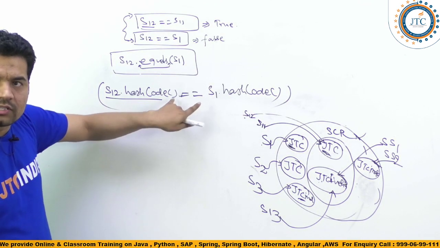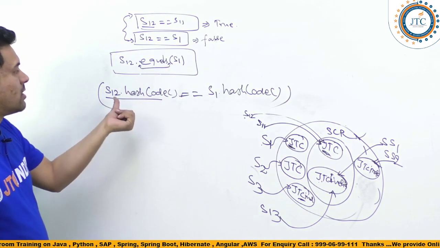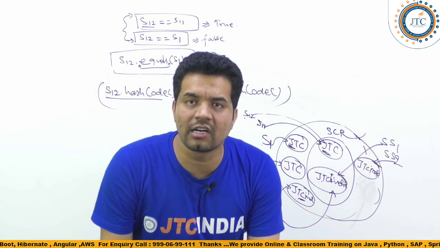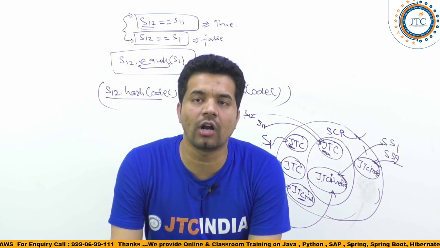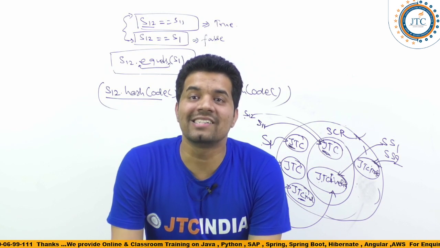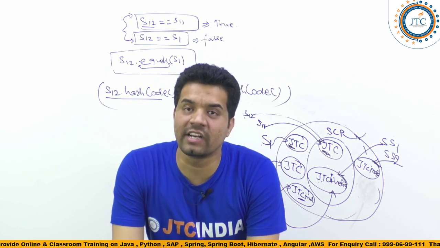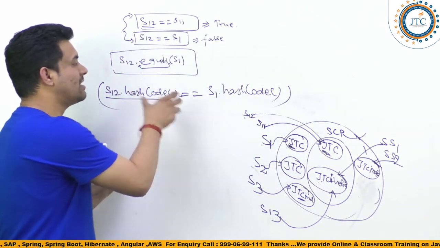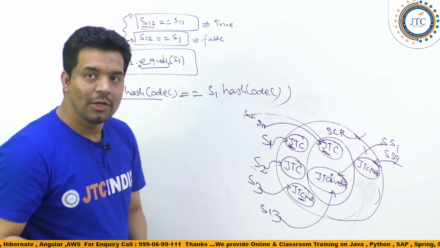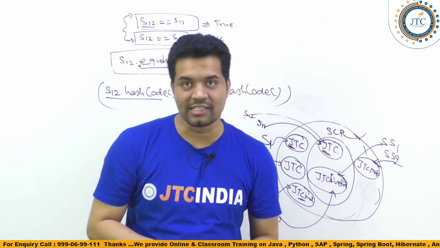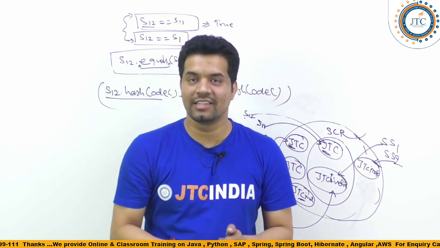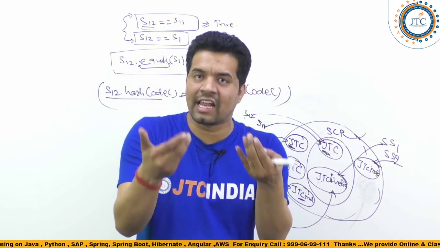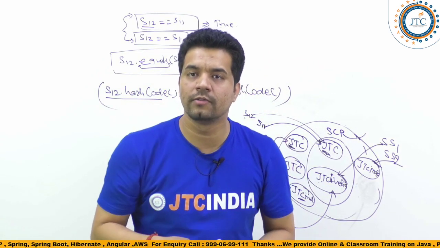No, it is not false. It is going to give true. Why? Because the hashCode method has been overridden inside the String class on the basis of its content. And since it has been overridden on the basis of content, it is going to return the same hash code as long as its contents are the same, right? But there are a few cases. Okay, one more question on this. Can two different strings have the same hash code or not?